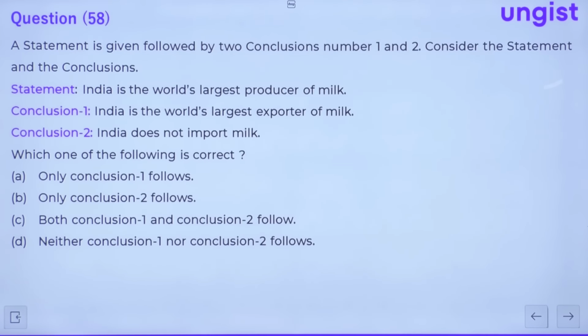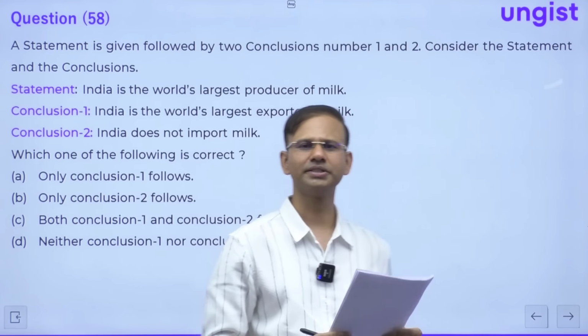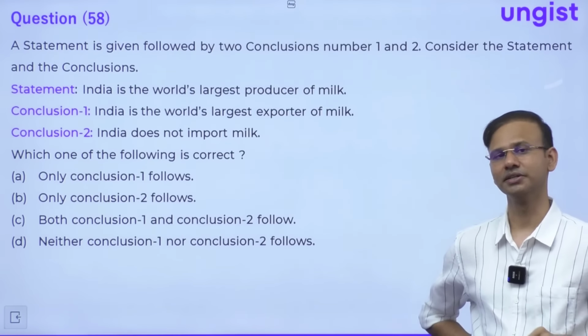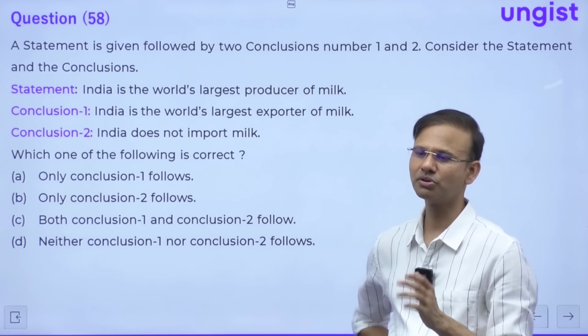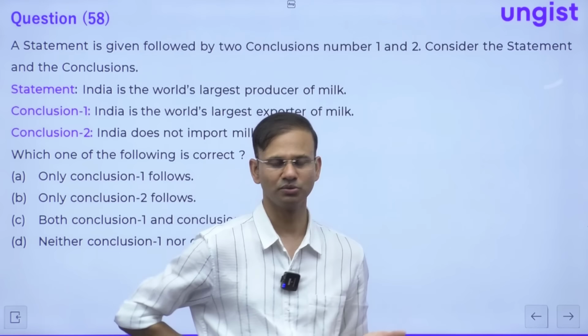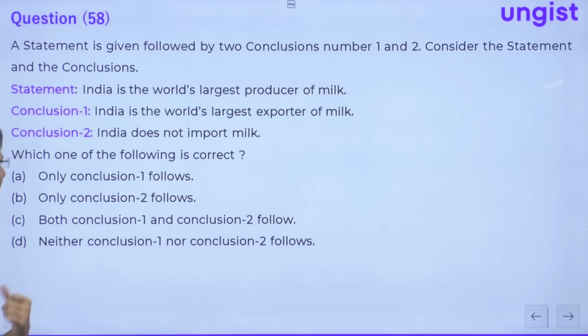58. Guys, question number 58 is the reasoning one, right? So just read the question, and in this type of question you just have to use the information which is given in the question. You don't need to use your assumption, right everybody, or your prior knowledge for this. You don't need to use it. You just have to use the information which is given in the question. That's it, right? Read the question.